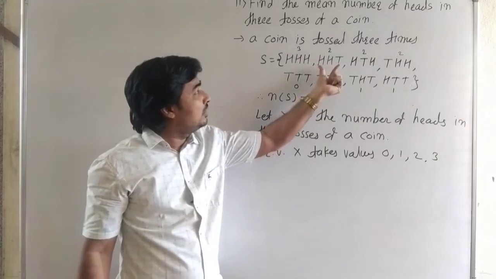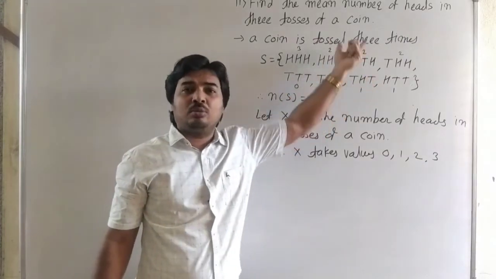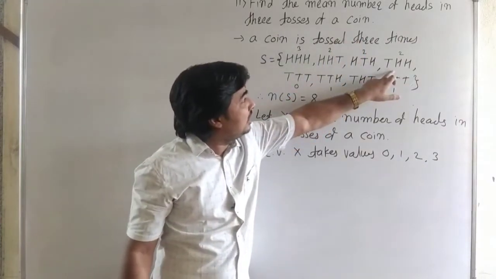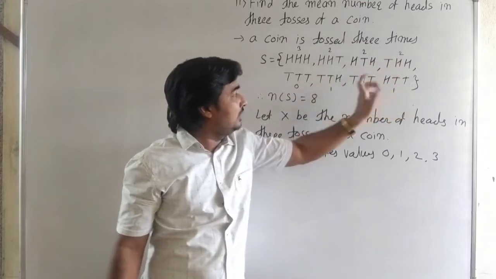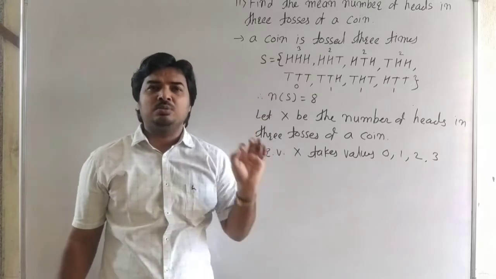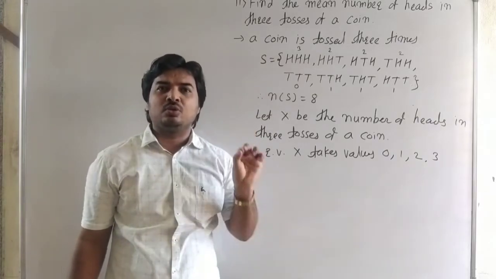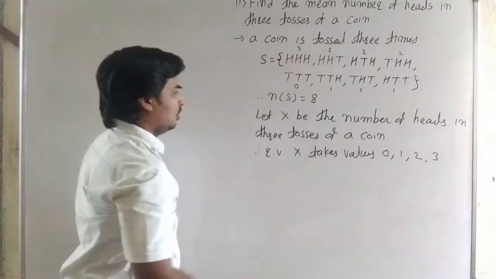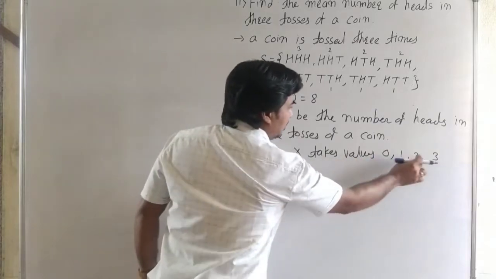In the second outcome there are 2 heads. Third outcome, there are 2 heads. Fourth outcome, there are 2 heads. Then 1 head, 1 head, 1 head, and 0 heads. That means random variable x takes values 0, 1, 2 and 3. Now we find the probability of these values.